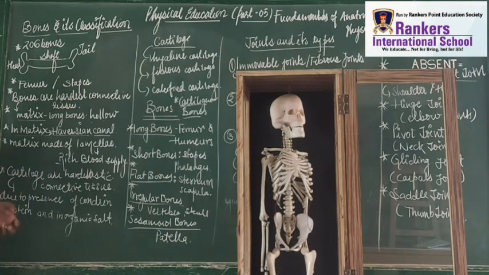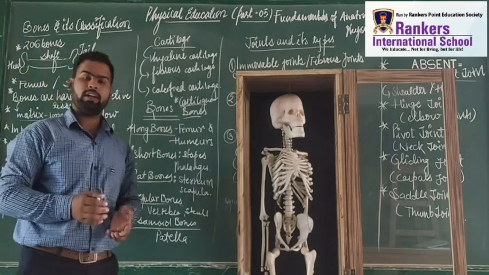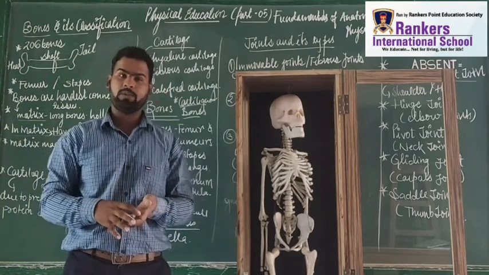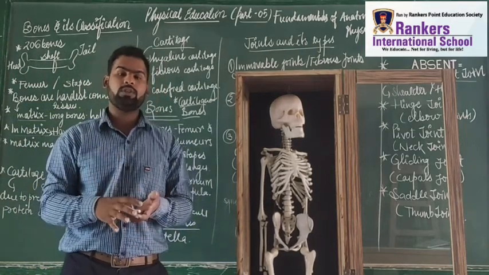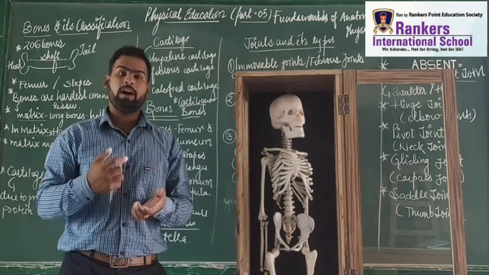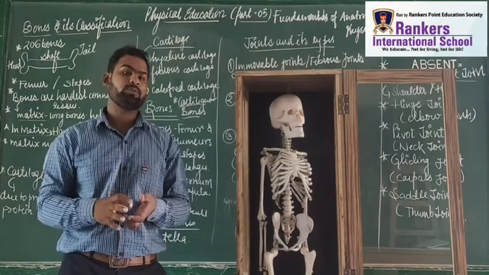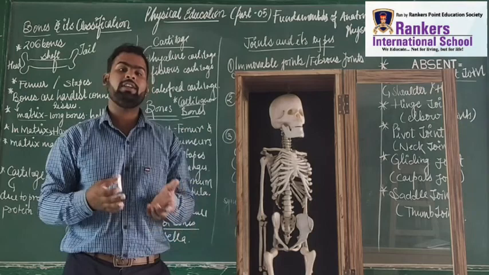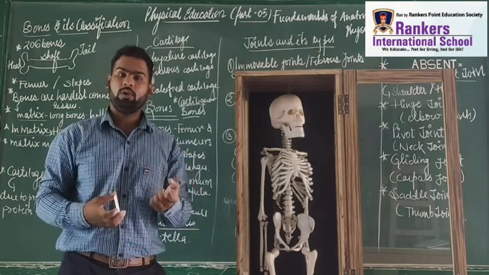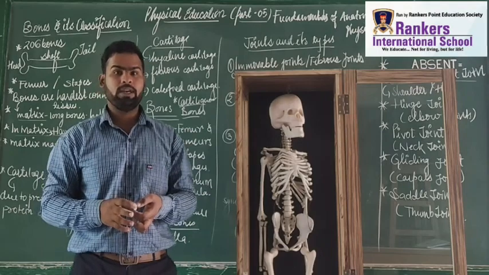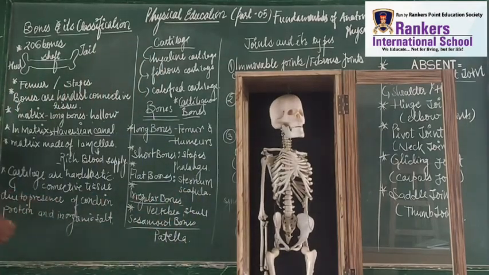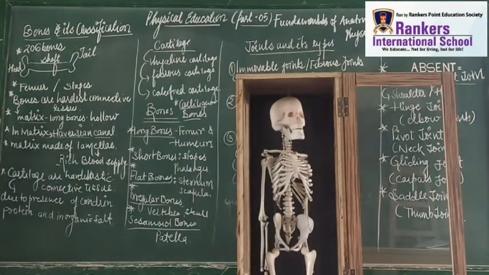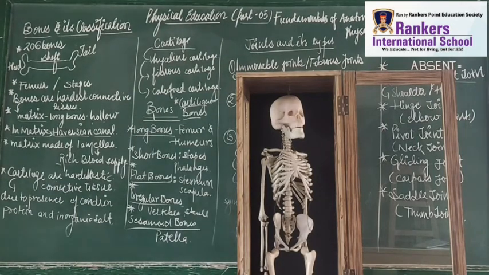Right? Cartilage: students, we need to keep one thing in mind when we talk about cartilage. Cartilage is a hard, elastic connective tissue, right? If we talk about our facial bones, our ear, our nose, we have these cartilaginous bones, right? It means cartilage. So ear and nose are cartilaginous bones. So students, we get to know that cartilages are the hardest elastic tissue.